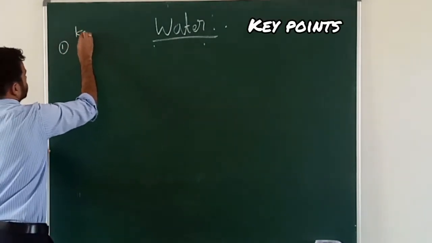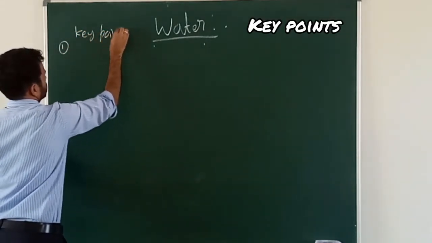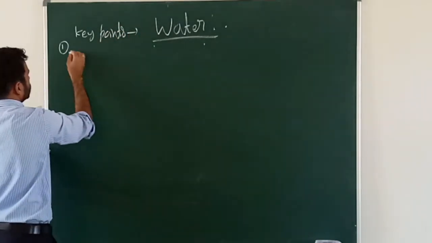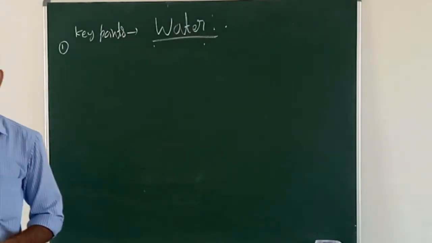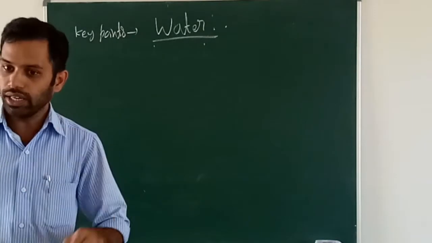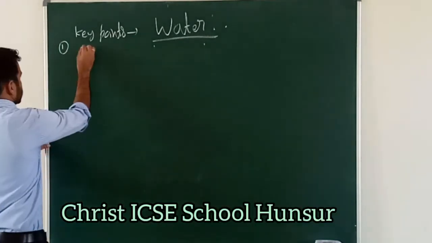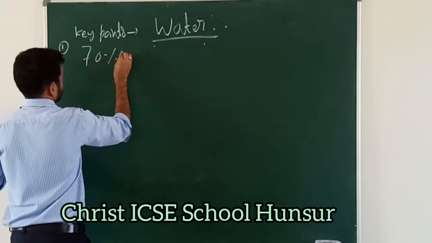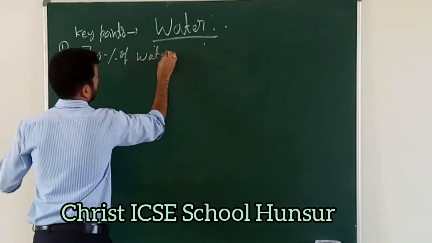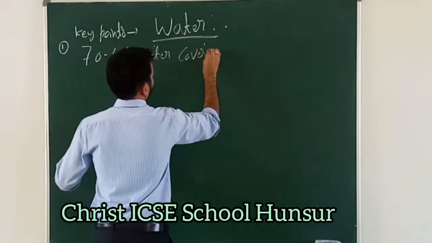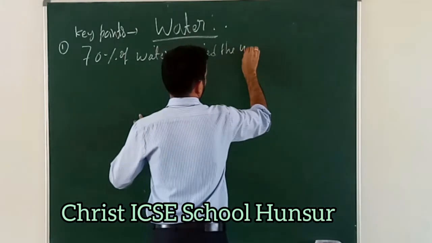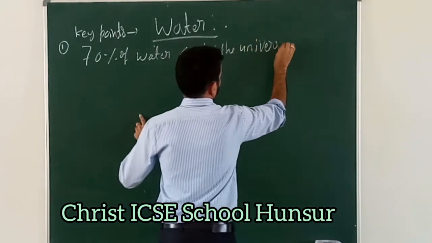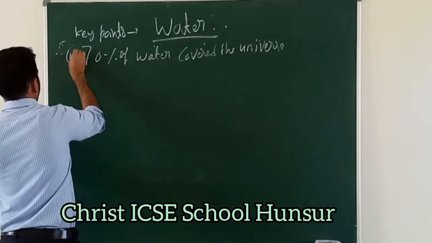Some of the key points about water. The first point: nearly 70% of the universe is covered by water.